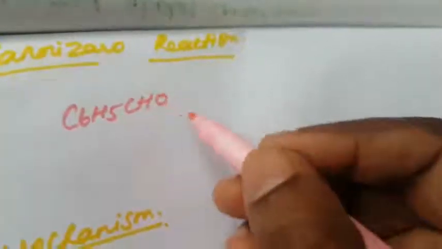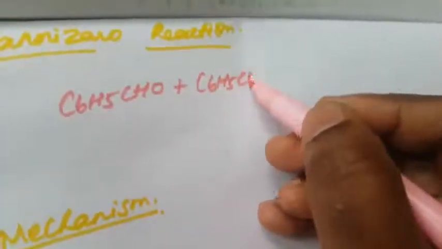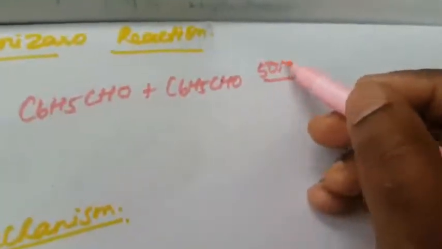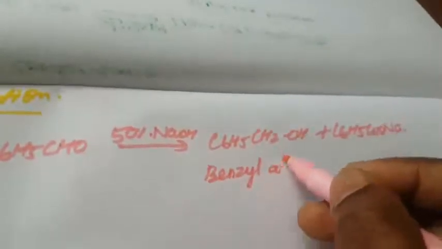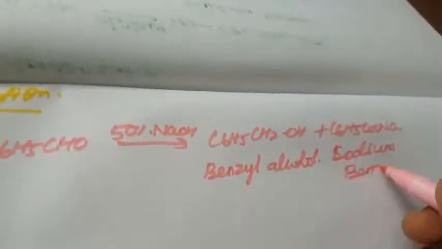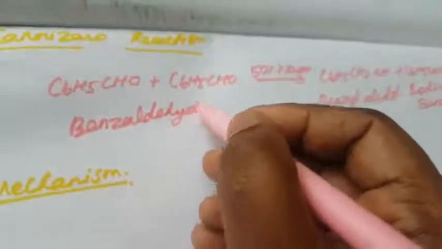When a concentrated aldehyde that does not have alpha hydrogen, such as two molecules of benzaldehyde C6H5CHO, undergoes self oxidation in the presence of 50% alkali, it forms benzyl alcohol, C6H5CH2OH, and sodium benzoate, C6H5COONa.